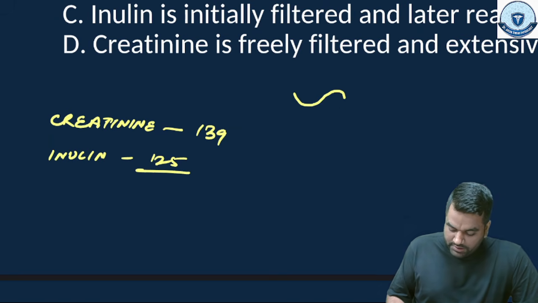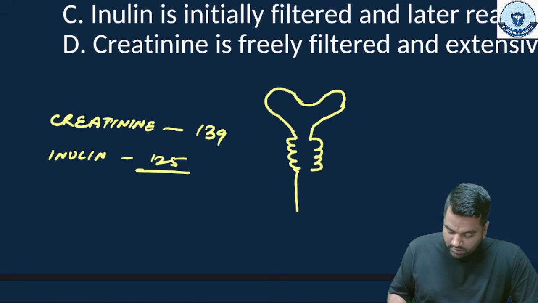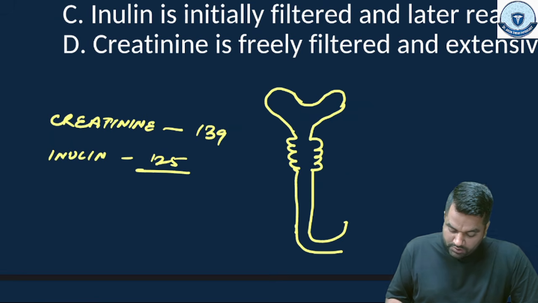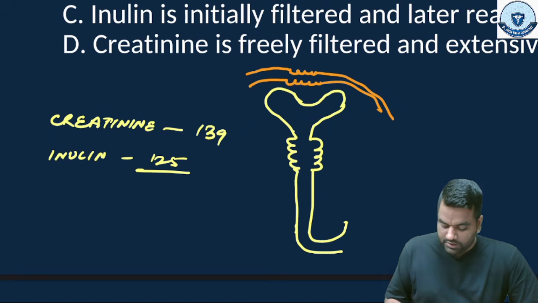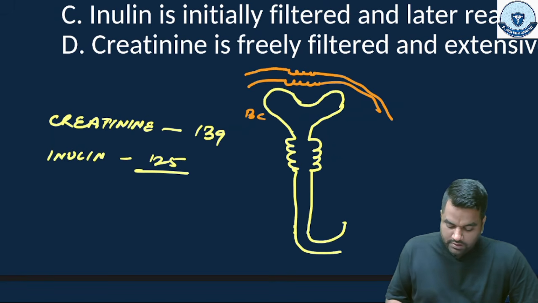Suppose this is your glomerulus, this is the PCT, then the loop of Henle and so on, and suppose this is your afferent arteriole, glomerulus and the efferent arteriole. So this is Bowman capsule, this is glomerulus, this is afferent arteriole, this is efferent arteriole.